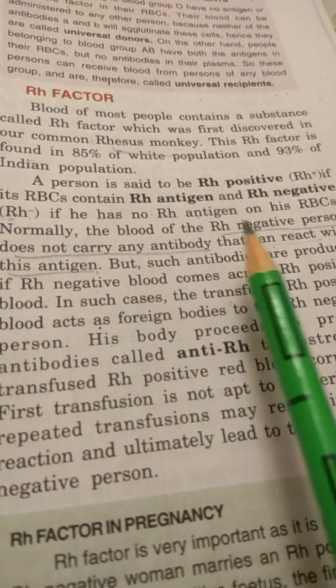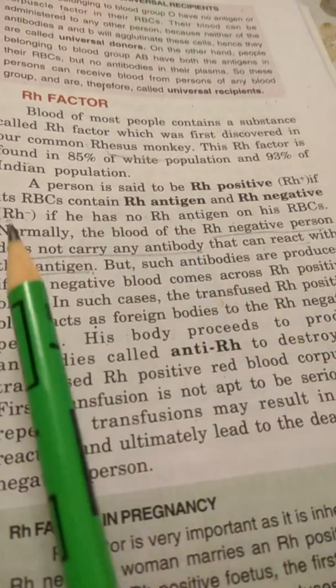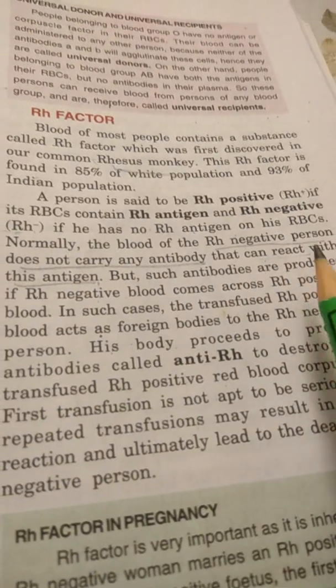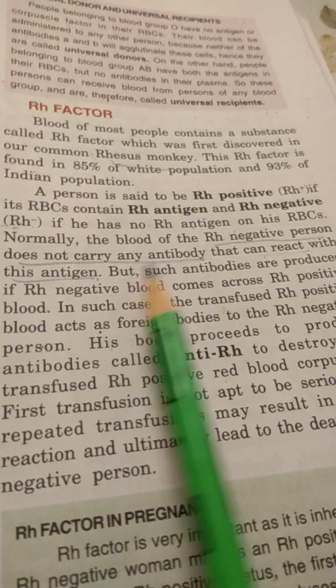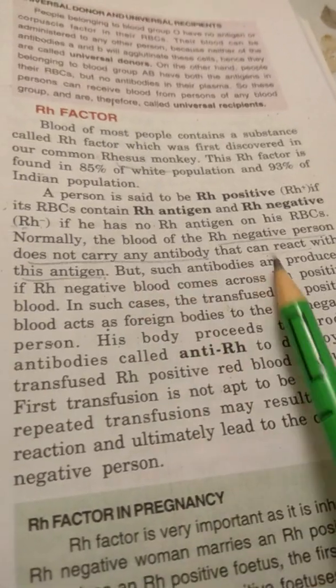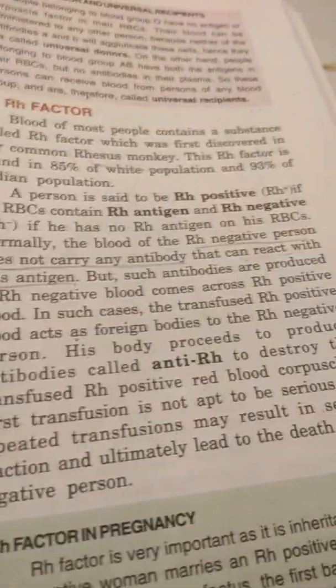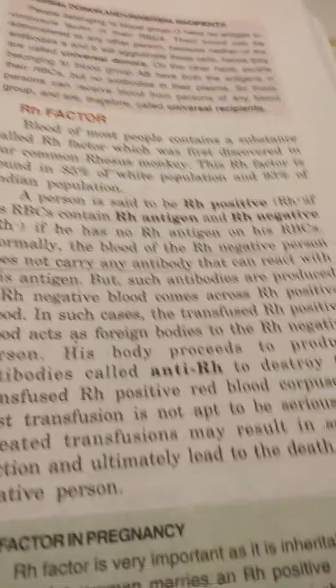Normally, the blood of an RH negative person does not carry any antibody that can react with this antigen.